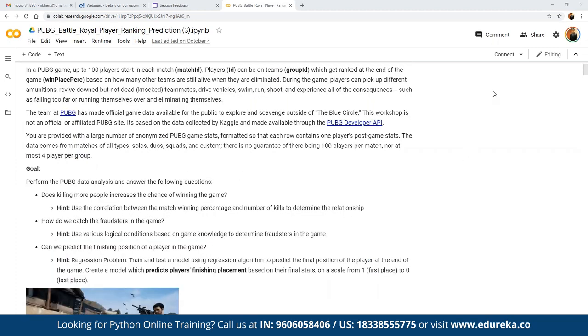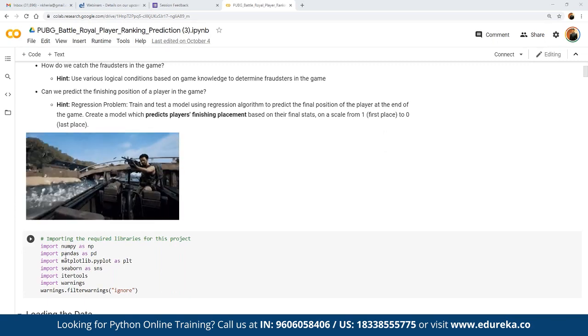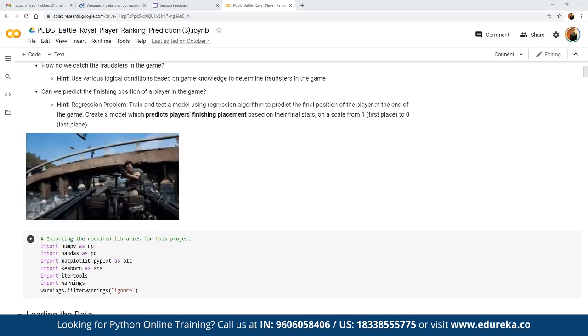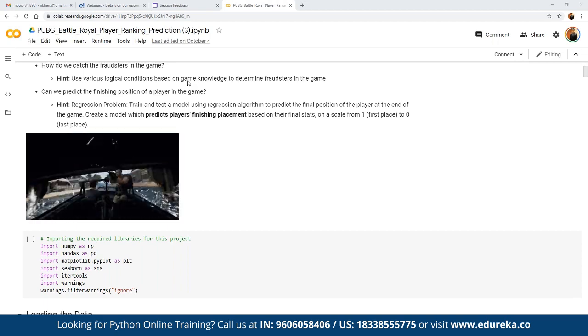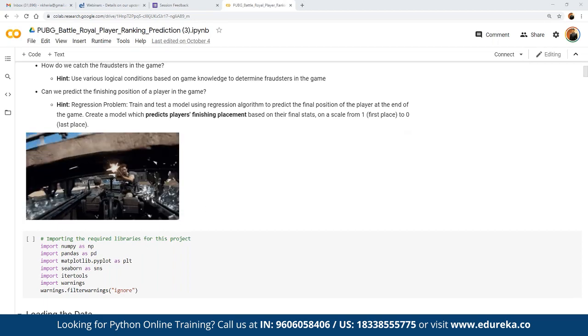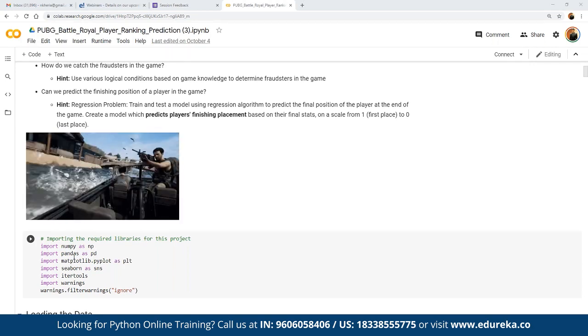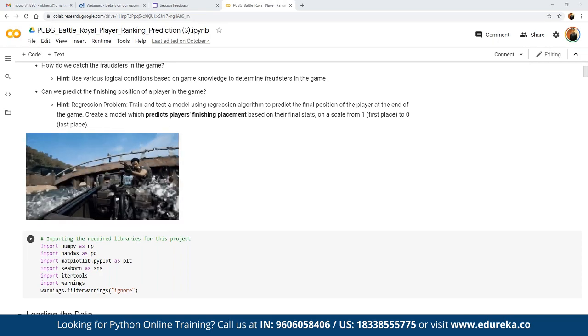To give you a quick glimpse of how EDA is done, first of all we work on importing multiple libraries. For the analysis part, we can import NumPy, Pandas, Matplotlib, Seaborn, and itertools. NumPy we use for calculations, Pandas for working with data frames, where we can store the entire data.